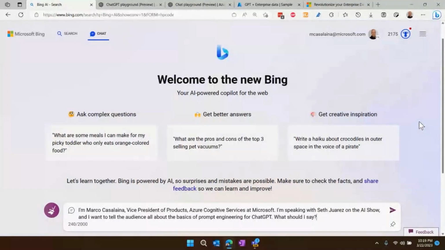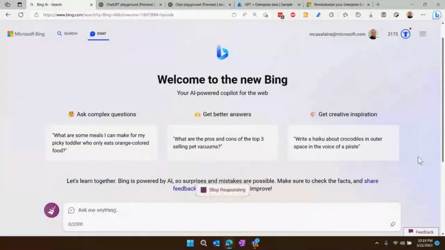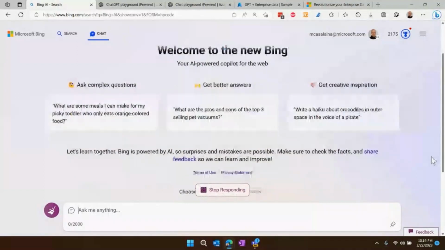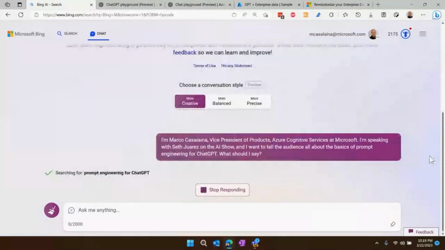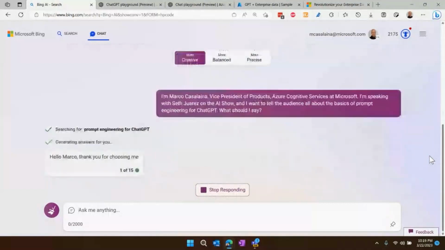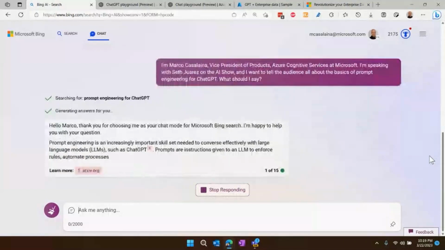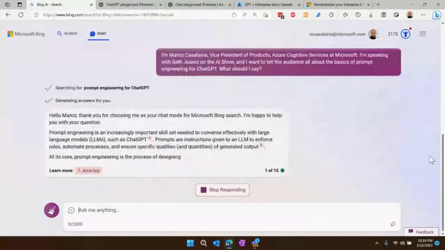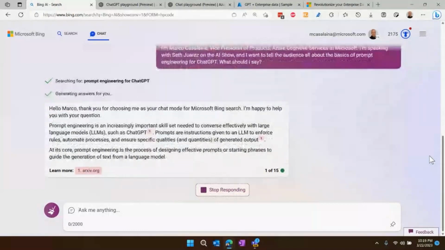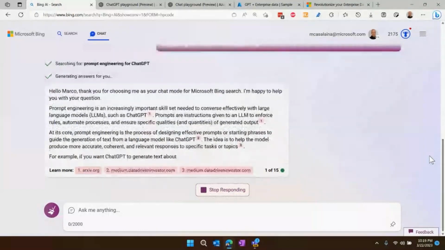But regardless, it kind of works the same way. So let's see what happens when I say who I am and what I'm doing and what it kind of suggests to me. And then we're going to look at how this actually works behind the scenes. So here we go. It's doing some searches here. And this is something that Bing can do that the raw ChatGPT doesn't do. It can actually search the web, and that helps it inform its answers. And now here it comes. Prompt engineering, as it says, is an increasingly important skill set. And that is absolutely true. And that's why we're having this discussion.